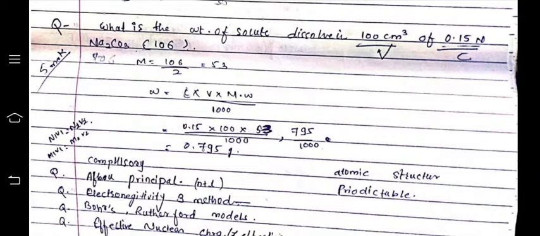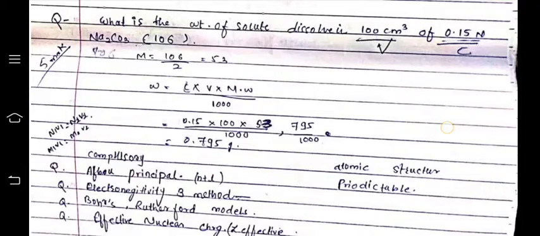What is the weight of the solute in 100 cm cube of 0.15 normal Na2CO3? These questions are given.